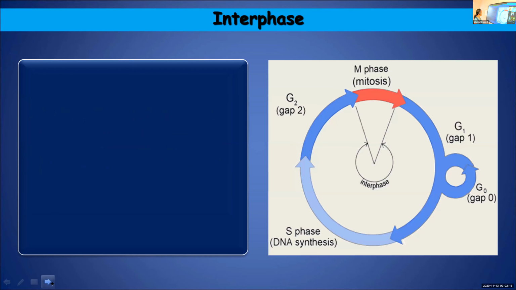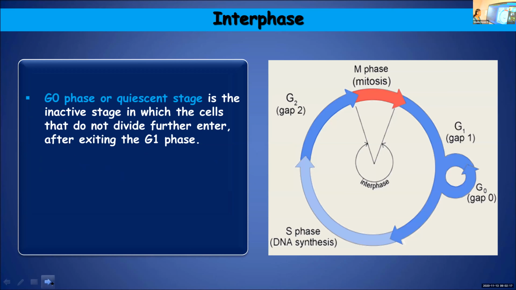Then comes G0 phase or quiescent stage. This is an inactive stage. All cells will not enter into this inactive phase, but there are certain cells which do not divide further. So as soon as G1 phase is completed, they will enter into an inactive stage, and that stage is known as G0 phase or quiescent stage.